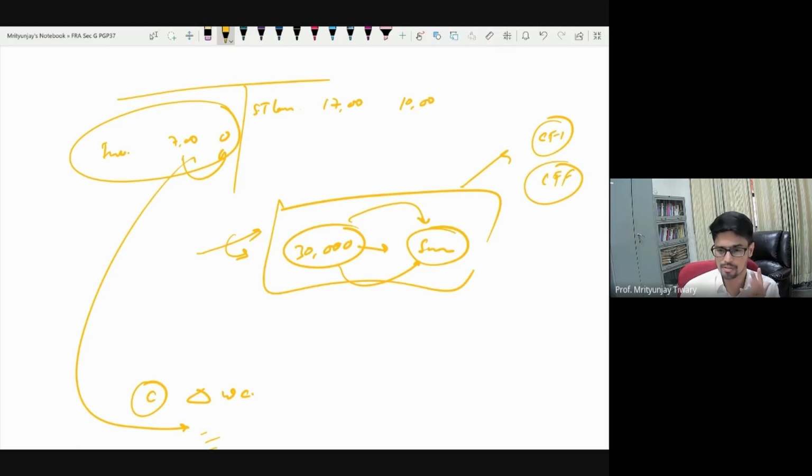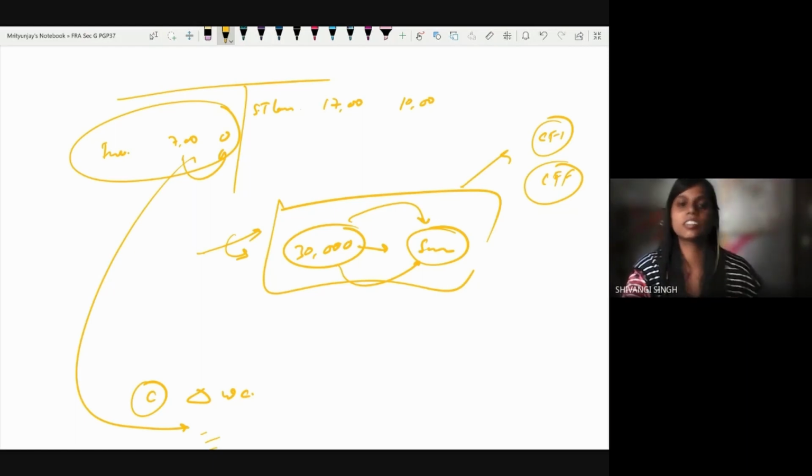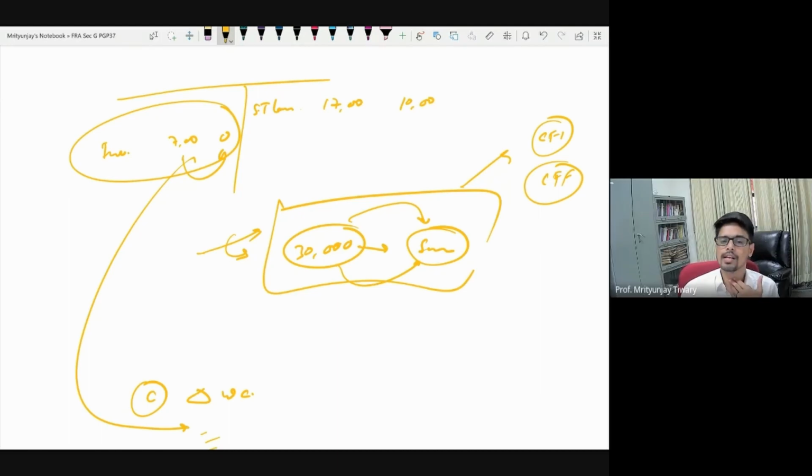Forget my response. Logically, what should happen? Should you or should you not? Shivangi, you yourself tell me. करना चाहिए कि नहीं करना चाहिए? कैसा लग रहा है? Sir, we should consider all the things. If the inventory has reduced because we have paid for loan, and if there is any extra reduction in the inventory, then we will consider that extra one. Yes, that's all we will do.